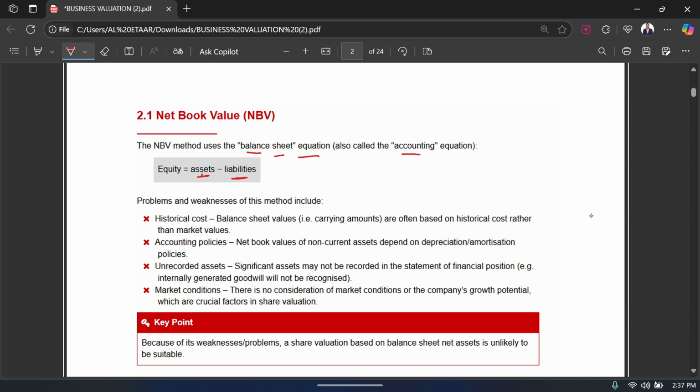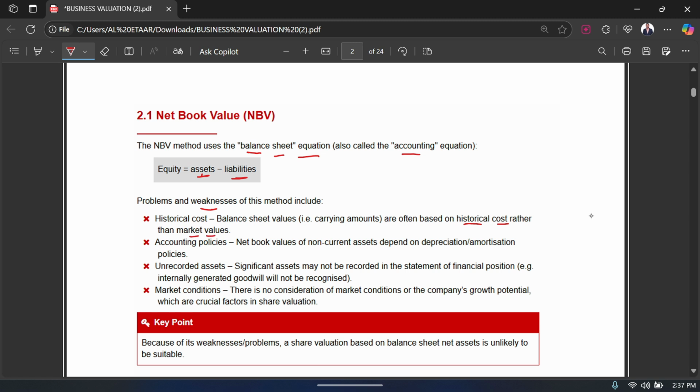However, this method has some problems and weaknesses. For example, number one, it is using historical cost, because obviously assets and liabilities both come from the balance sheet, and you know that the balance sheet is based on historical cost. That's exactly what they're saying here: balance sheet values, for example the carrying amounts, are often based on historical cost rather than market value.